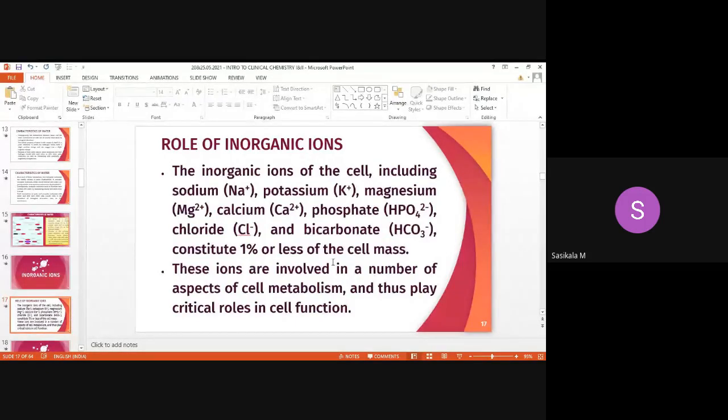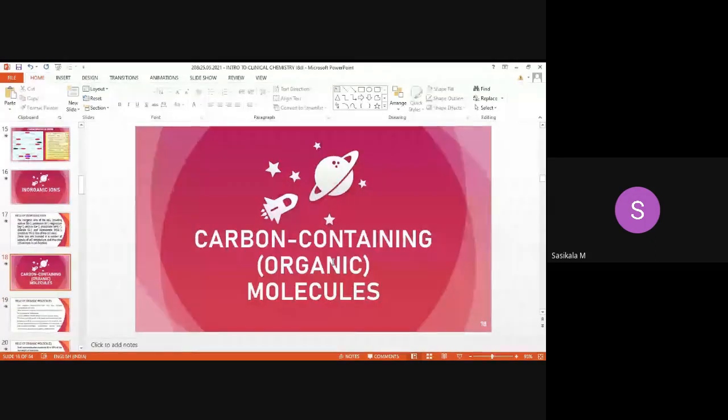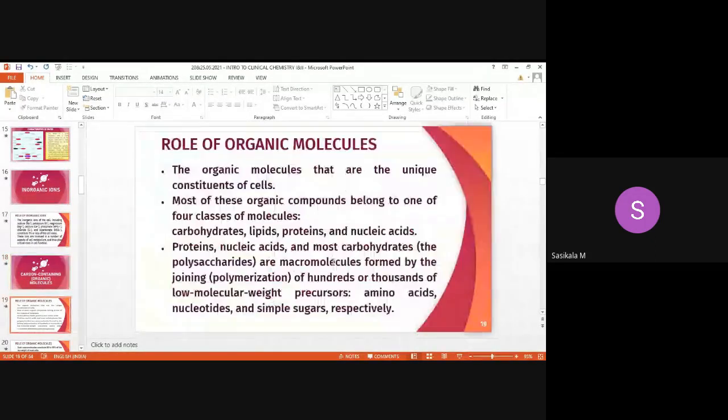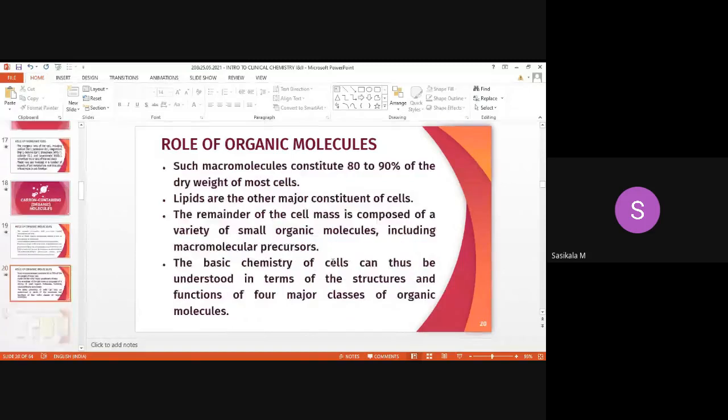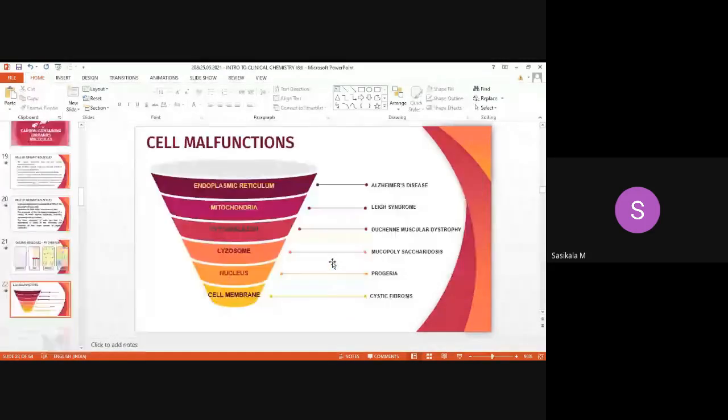And the role of each ion, some ions you have already seen in the enzymatic reactions. Then organic molecules are the major macromolecules which are involved in metabolic processes, and that also we have discussed. These molecules you are already familiar with from studying the metabolic pathways: carbohydrates, lipids, proteins, and nucleic acids. So till this we have discussed in the last class.